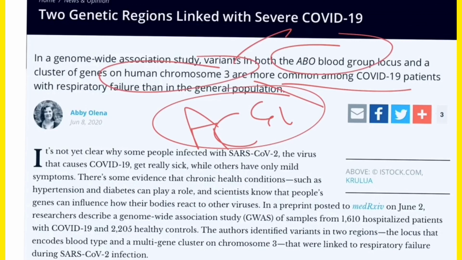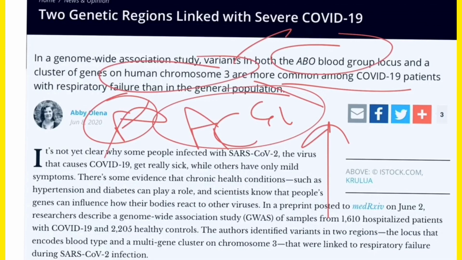Blood group A is more susceptible as compared to the B and O groups. So the people with blood group A who get infected with this virus have more respiratory problems, because it disturbs blood circulation and causes problems.